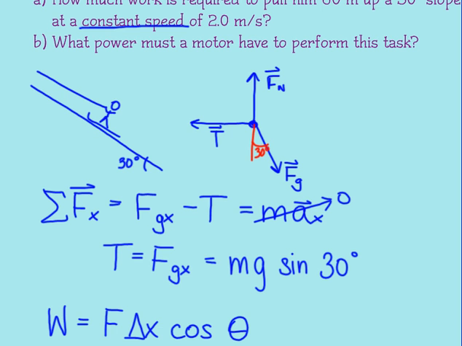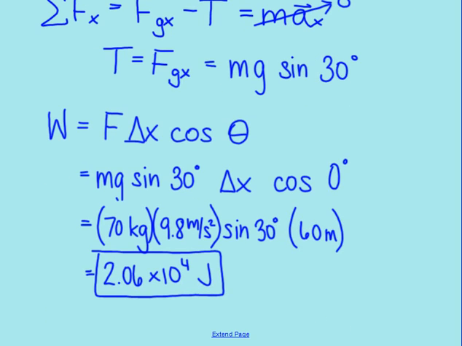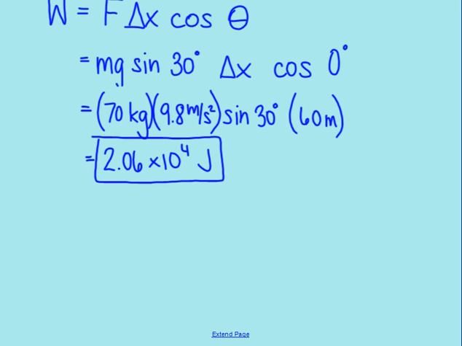Part B says, what power must this motor have to perform this task? This is a great example of where it is useful to use either equation. However, if I try to use the first equation, the one that says work divided by time, I'd have to find how much time it takes to go up the slope.